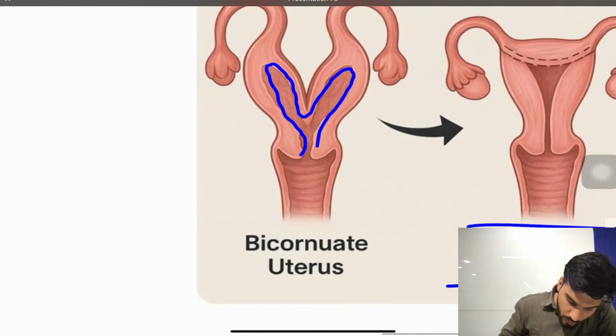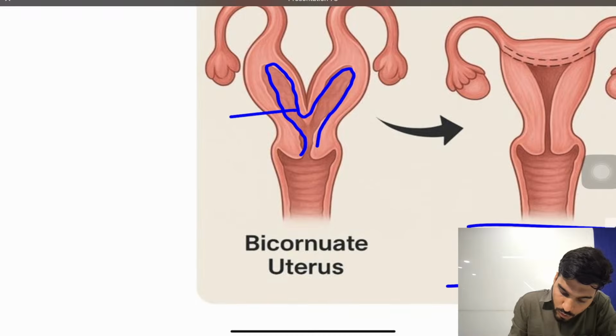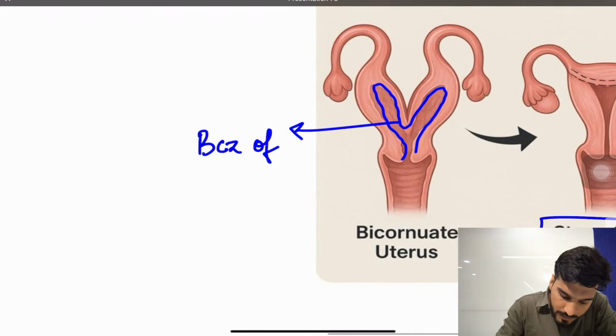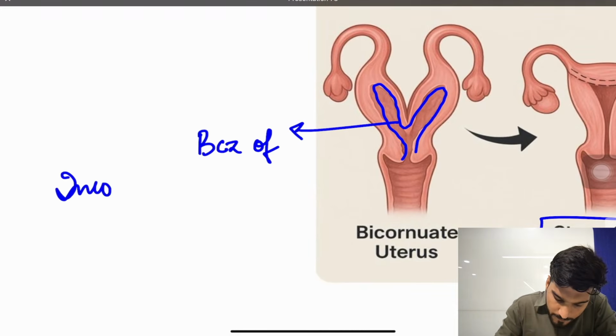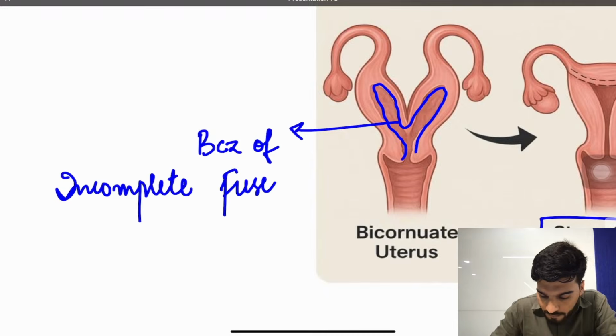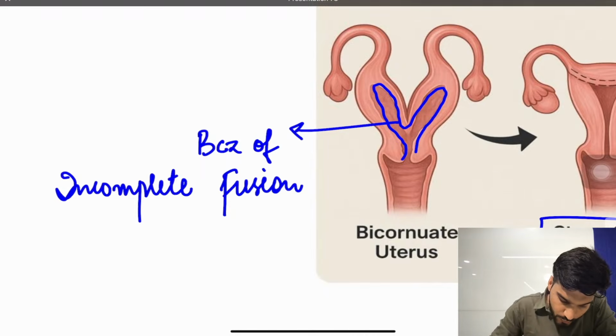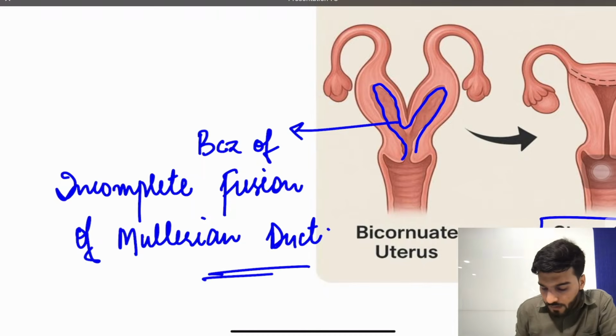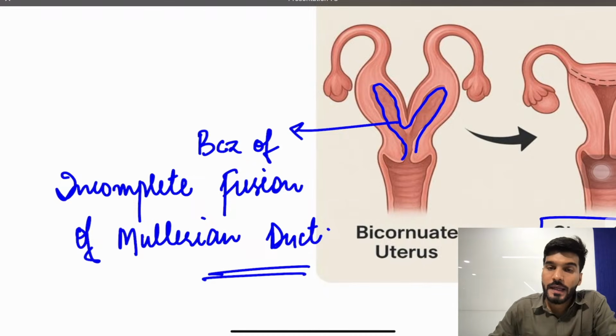And this is because of incomplete fusion of the Mullerian duct.